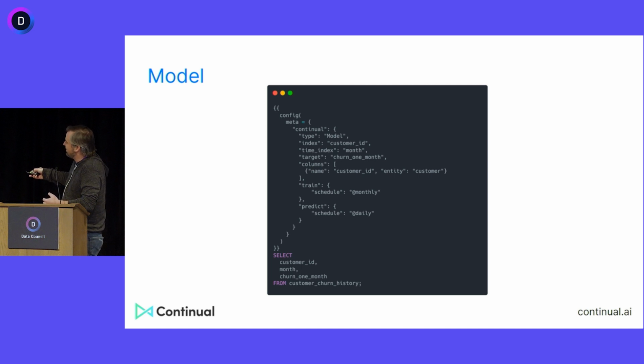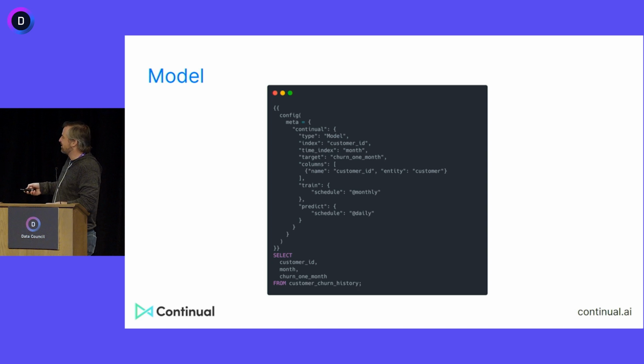Then you can define, again, a little bit of extra metadata, the index and the time index, just so you have that link, that join, essentially. The target: what are you trying to predict? And then here we have a foreign key reference, essentially, that this customer ID column references this, so that we can join in the right information at the right point in time. With a point-in-time correct join, so we don't have data leakage, we can join this in, and a little bit of policy around how we want to maintain this. From this, in my view, we should be able to drive a production ML system that is continually maintained, continually updated.